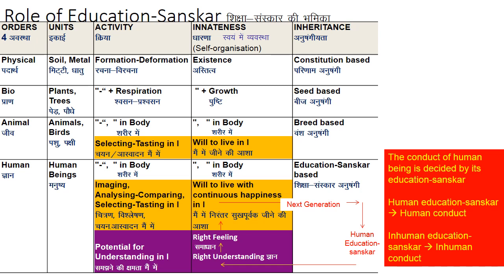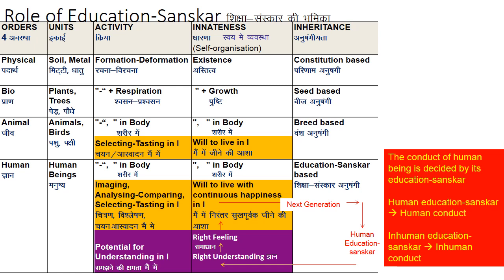Human education sanskar, that is values, what our elders and people in our family say to us, gives us the right understanding. If we get the right understanding, then we have right feeling, and when we have right feeling, it gives us the willingness or will to live with continuous happiness in I, and this is transferred to the next generation.